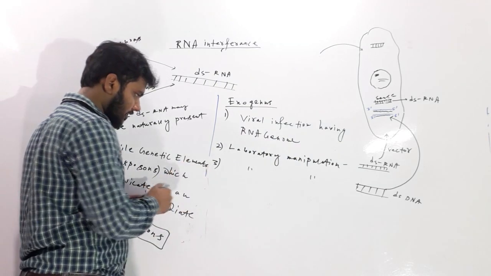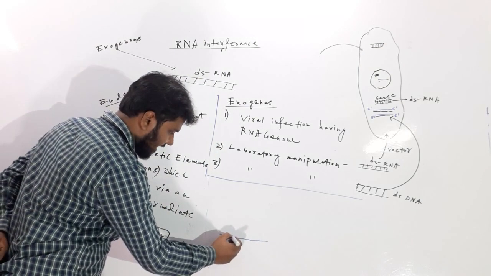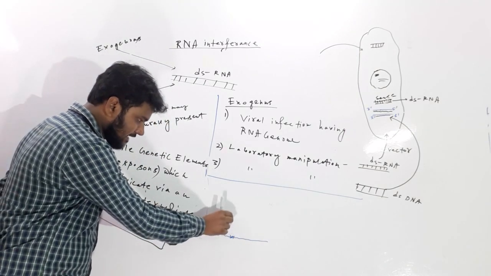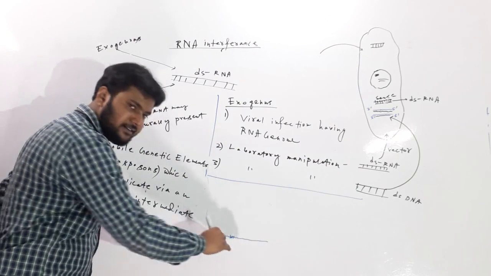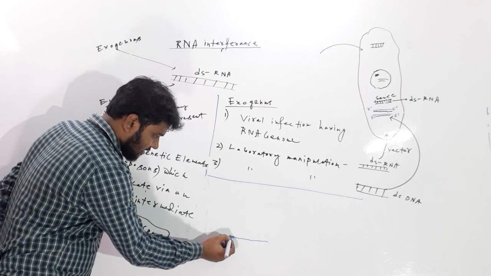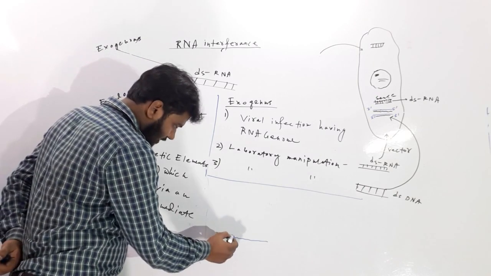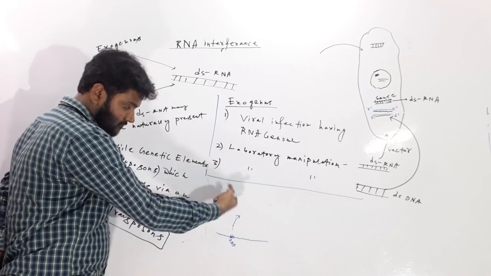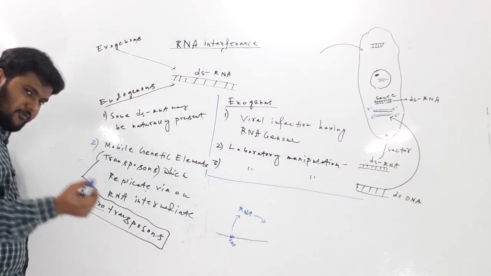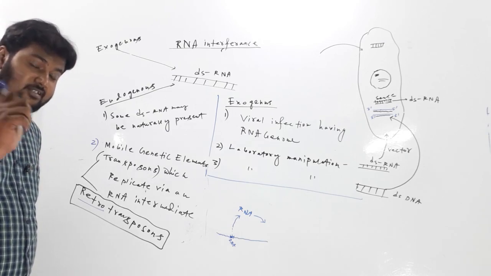Let us see the mechanism. Suppose this is the DNA, and this part is a transposon. Transposon means a jumping gene. It can copy and paste itself anywhere in the genome, and it causes mutation also. This will be transcribed into RNA. Then you hear the word retro. What do retroviruses do? Retroviruses do reverse transcription.